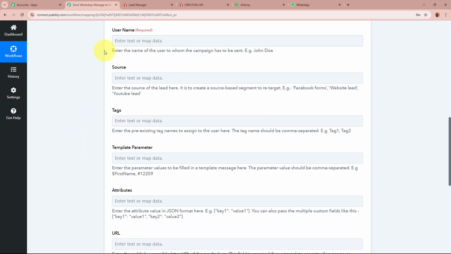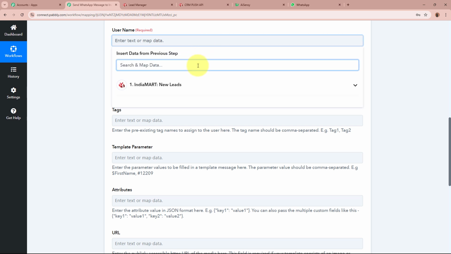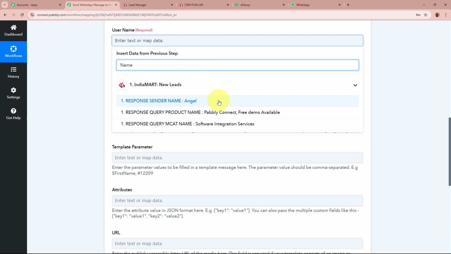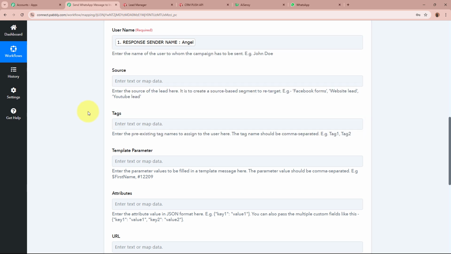After that, it is asking for the username. Enter the name of the user to whom we want to send this campaign as a message. I want to send this campaign as a message to my leads. For the username over here, I'm going to search for the name of my lead. So this is the name of my lead. I'm going to map the data of the name of my lead, okay?